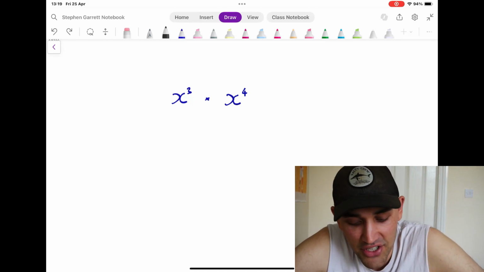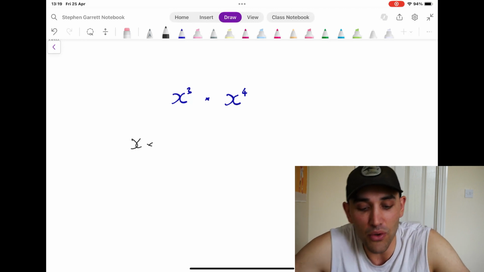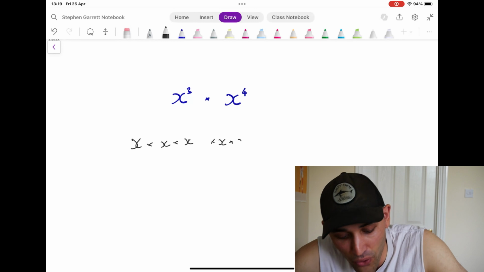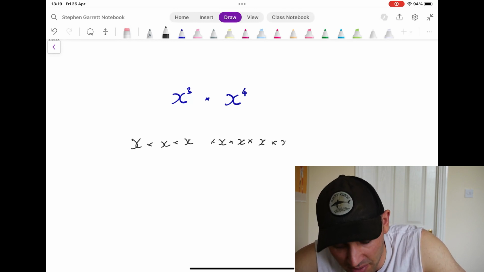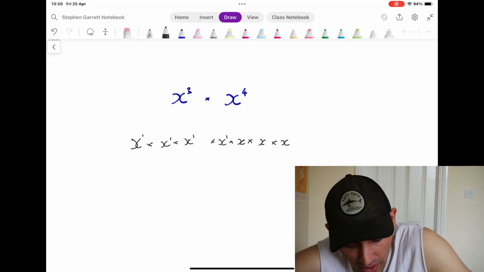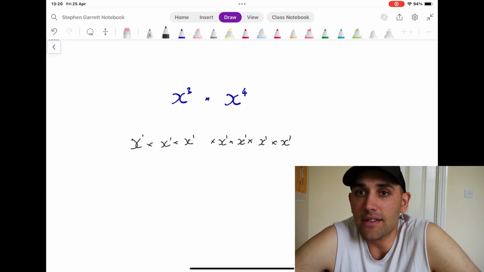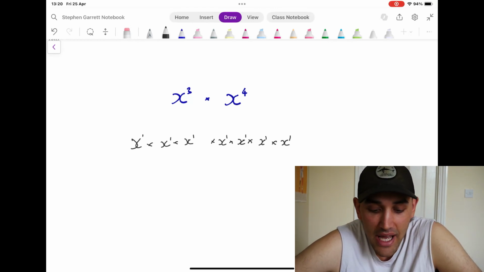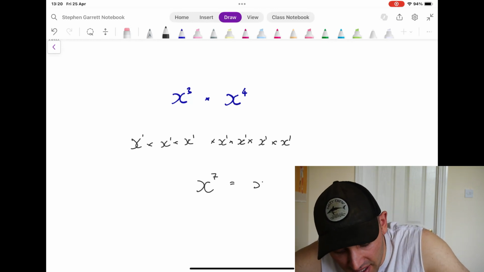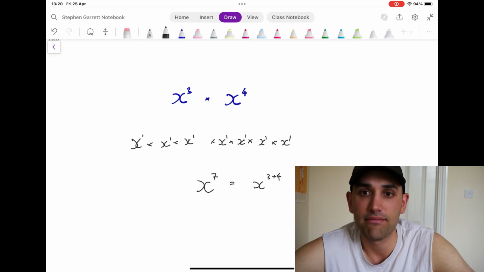What we're going to do is we're actually going to add up the powers, okay? So if we remember cubed, what this really means is x times x times x, and x to the 4 just means x times x times x times x, okay? All of these have little x to the power 1s on them, and when we're multiplying things, we just add the powers. So x cubed times x^4 is going to be x to the power 7, okay? That 7 is 3 plus 4, okay?